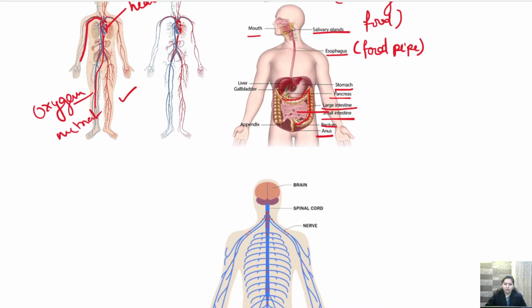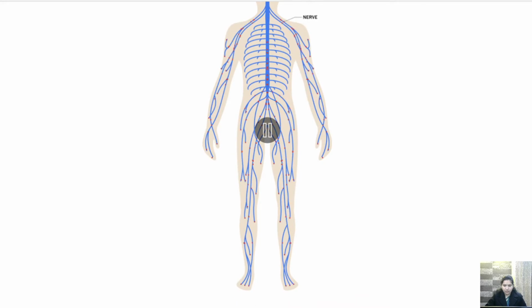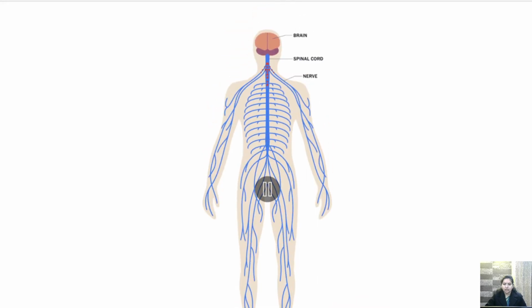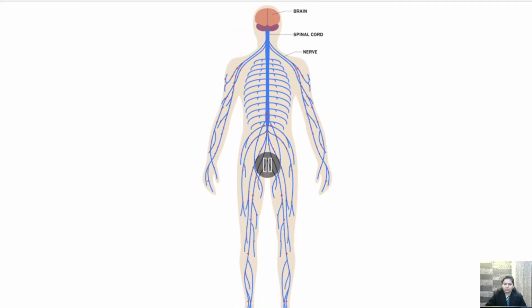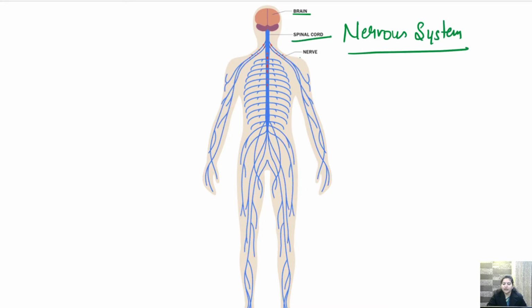Now coming on to the nervous system. So this is a nervous system. Nervous system includes brain, spinal cord and nerves.